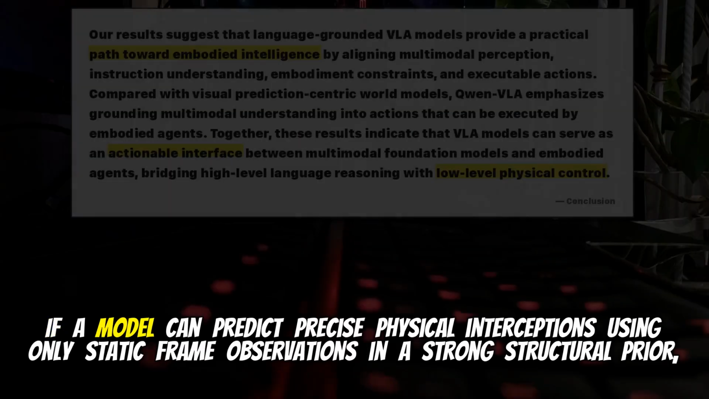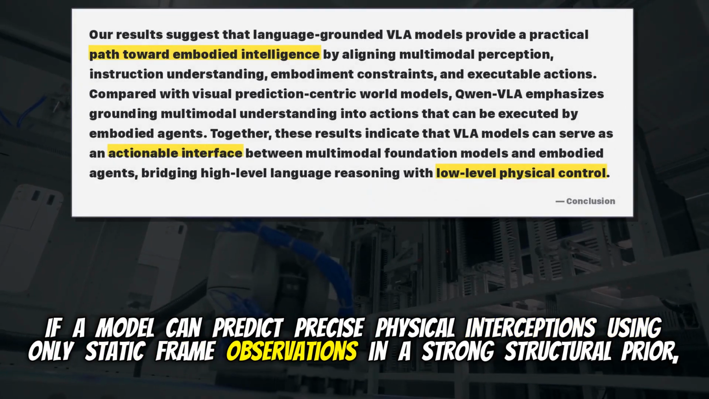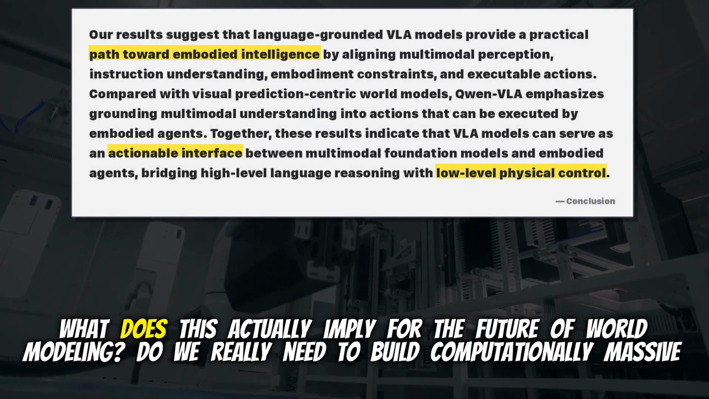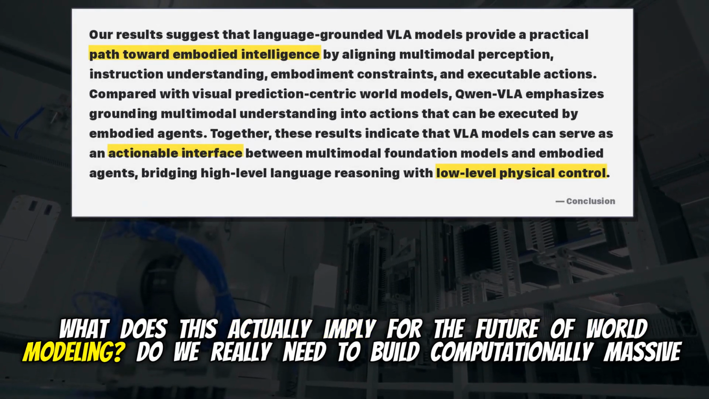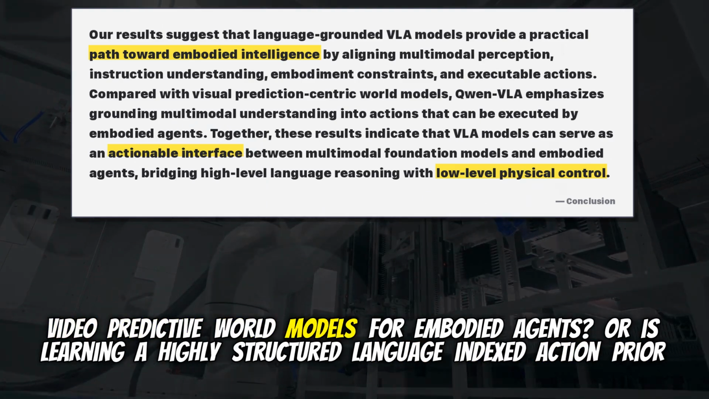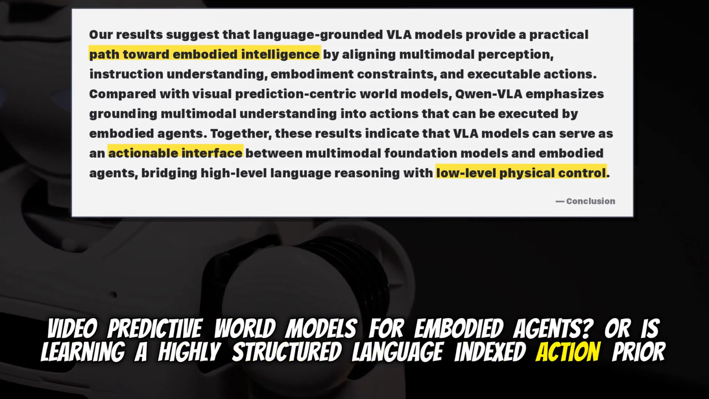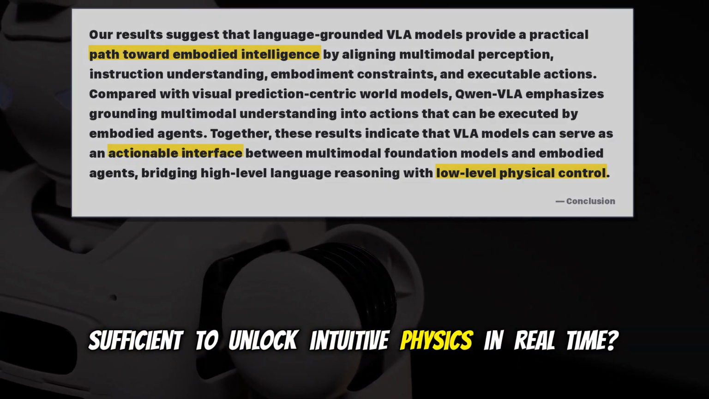Yeah. If a model can predict precise physical interceptions using only static frame observations and a strong structural prior, what does this actually imply for the future of world modeling? Do we really need to build computationally massive video predictive world models for embodied agents? Or is learning a highly structured language indexed action prior sufficient to unlock intuitive physics in real time?